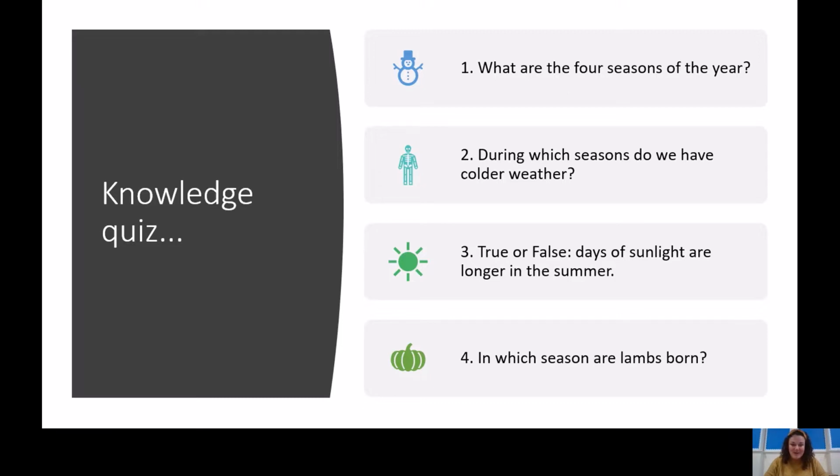We have colder weather in winter. True or false? Days of sunlight are longer in the summer. And that is true. In summer, the days have more sunlight than in the winter. In which season are lambs born? Lambs are born in spring.